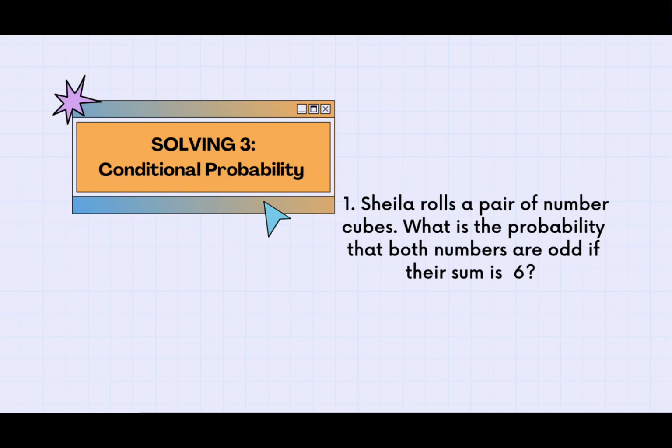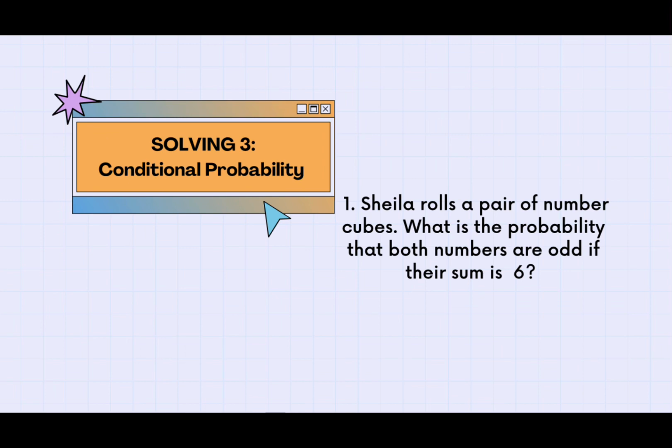The possible outcomes are 1,1; 1,2; 1,3; 1,4; 1,5; 1,6; 2,1; 2,2; 2,3; 2,4; 2,5; 2,6; 3,1; 3,2; 3,3; 3,4; 3,5; 3,6; 4,1; 4,2; 4,3; 4,4; 4,5; 4,6; 5,1; 5,2; 5,3; 5,4; 5,5; 5,6; 6,1; 6,2; 6,3; 6,4; 6,5; and 6,6.